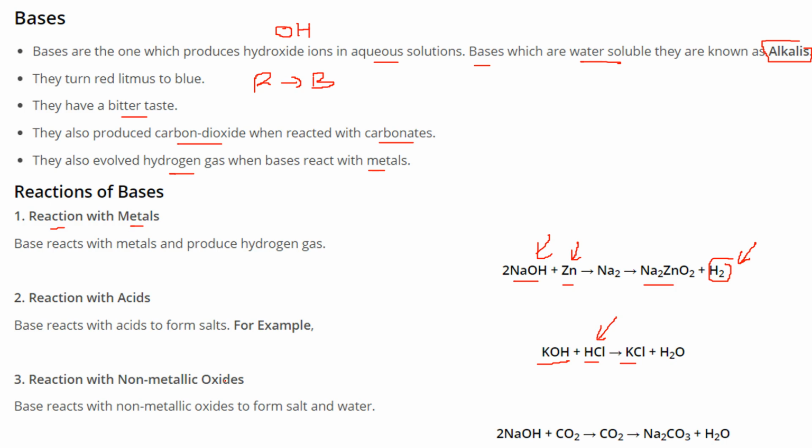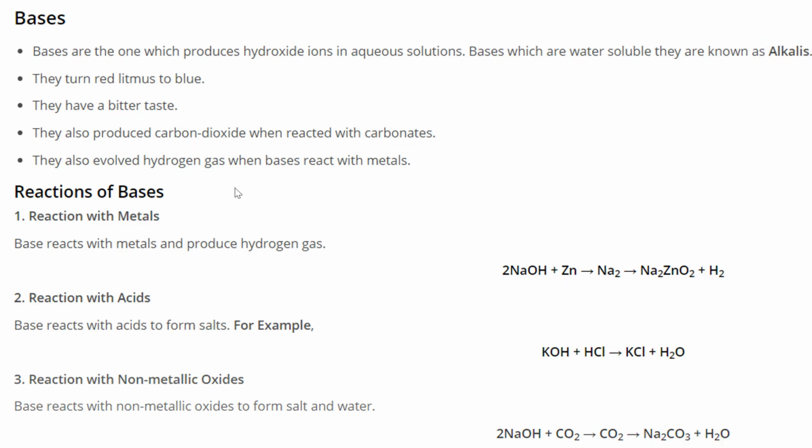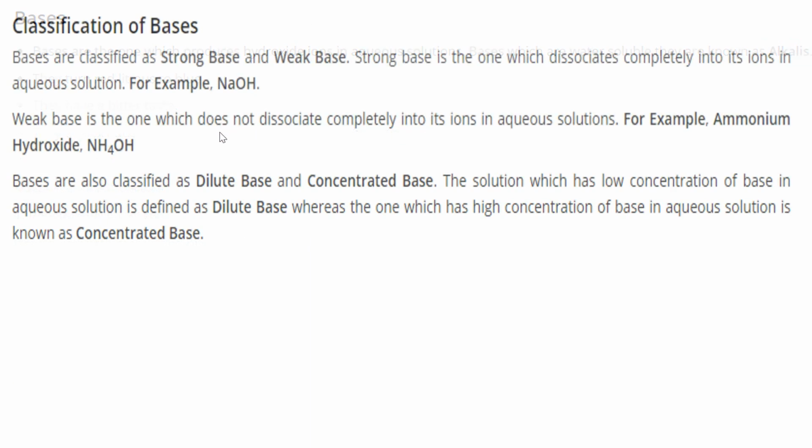When they react with non-metallic oxide, sodium hydroxide is going to give you sodium carbonate and water. So bases react with non-metallic oxides to produce salt and water. Bases can be classified as strong bases and weak bases.